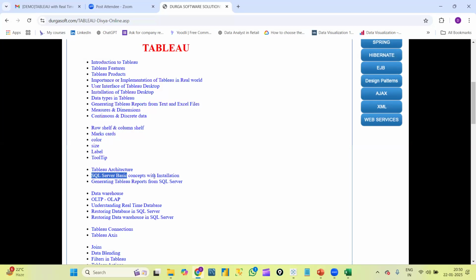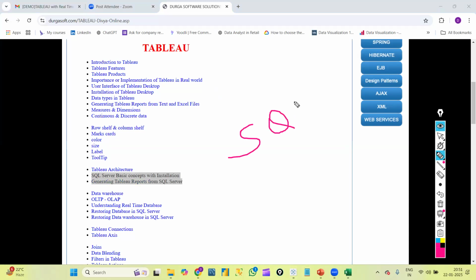Next, SQL Server basics with installation. In our course, we are going to deal with the SQL Server database, right? The database which we are going to use is SQL Server. I will show you the installation process of SQL Server. Of course, in every batch I will have at least one student who is completely new to SQL. For that reason, I will teach SQL from scratch again here, up to basics only. I mean, some concepts only, not the complete SQL. Some basic concepts, whatever we need to know to understand Tableau, will be covered here.